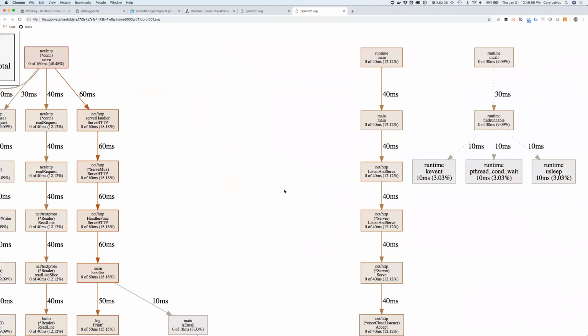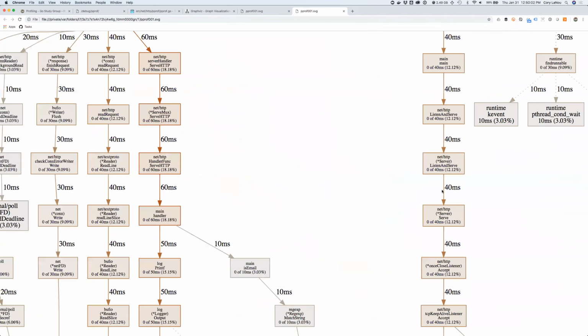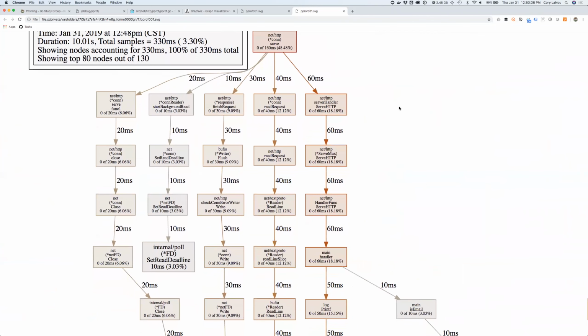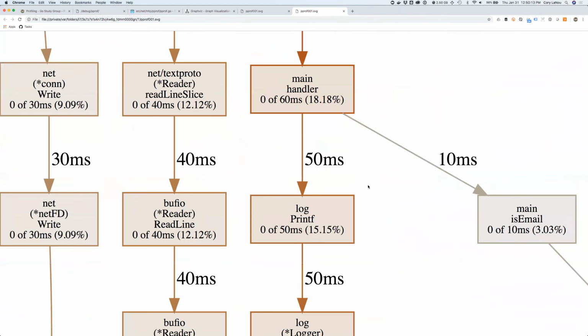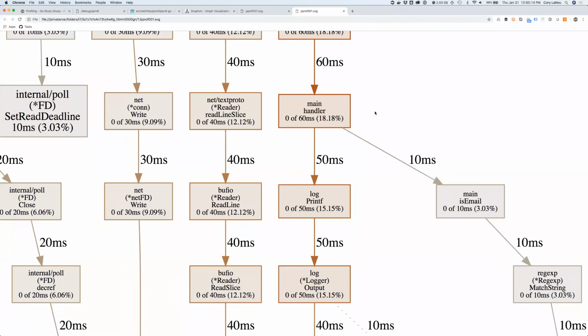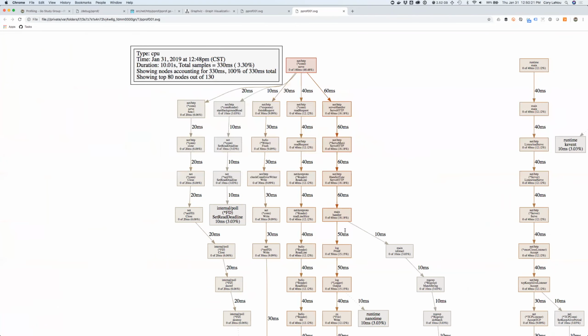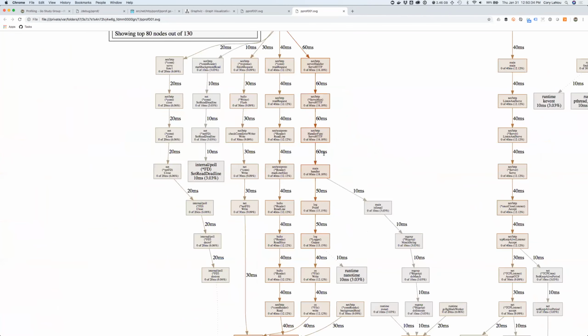So you've got this stack down here, which is my main, my listen and serve, and all that kind of stuff. But over here, where is my actual handlers for doing everything? I'm looking for my main. Here's my main handler right here, right? I've got that. And then I can see that out of all of this stuff that's going on in a standard handler, 60 milliseconds is down my pipe, right? Everything else is read and write requests and stuff that the system is doing, so I don't have much control over that. So out of all the stuff that's happening over here, I probably only make up half of my actual handler. And if I come all the way down here, it doesn't even split and show.